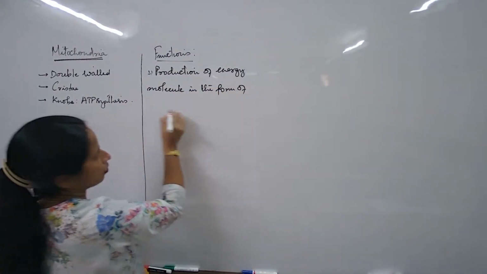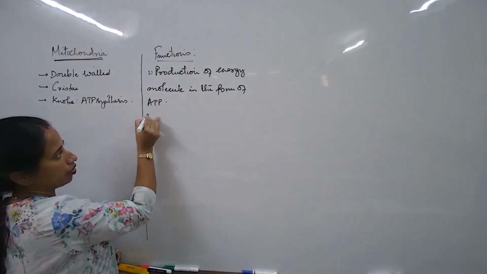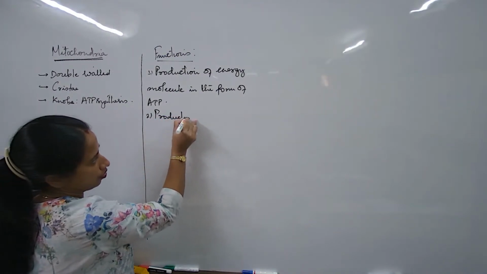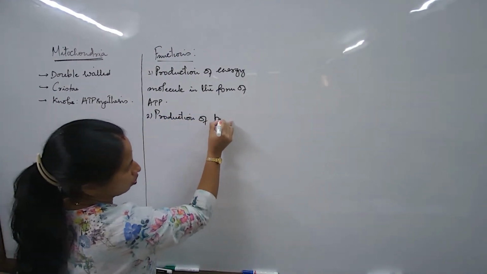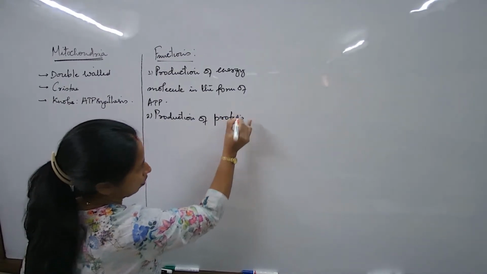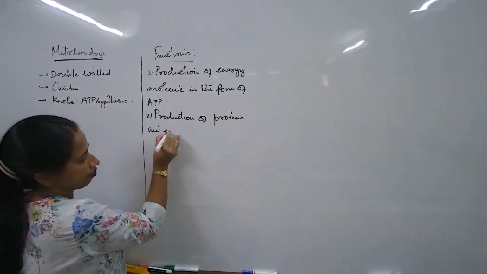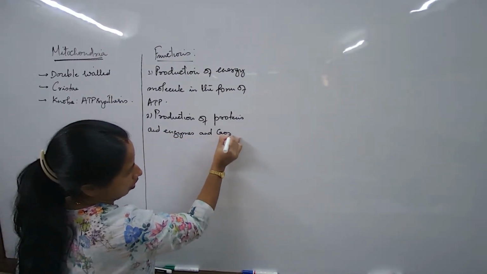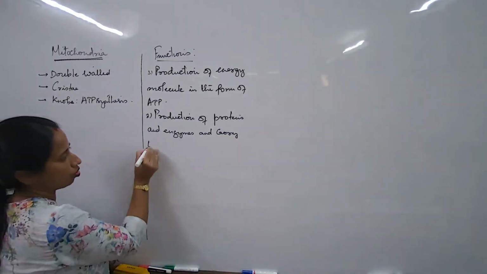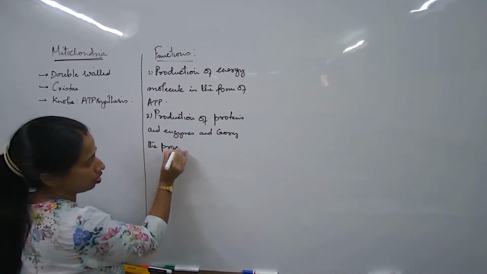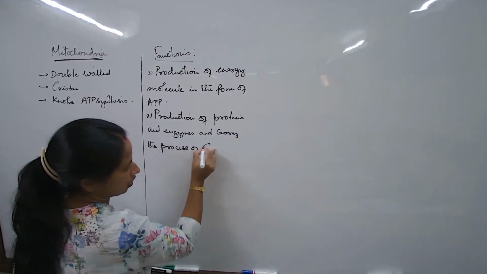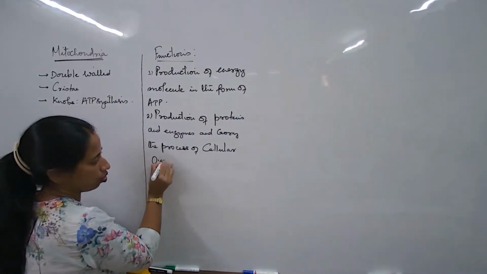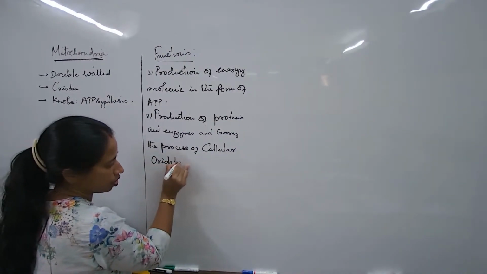And apart from this, the mitochondria also has the capacity to produce a variety of other types of proteins and enzymes, and carry out the process of cellular oxidation. Now, what is the meaning of cellular oxidation?